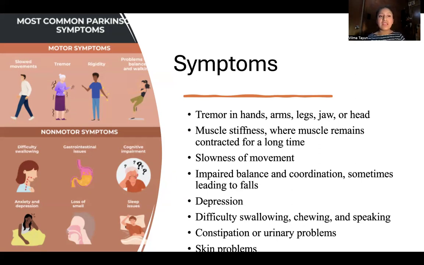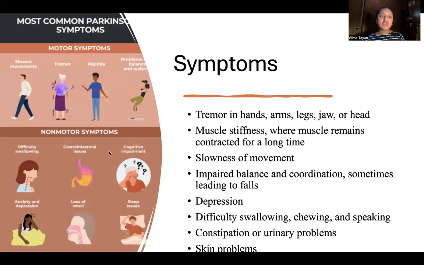Other symptoms can be tremor, where your hands are going to be shaking a lot, and you're not going to be able to hold a cup of water or feed yourself. Your hands are going to get stiff and they're not going to be able to move.